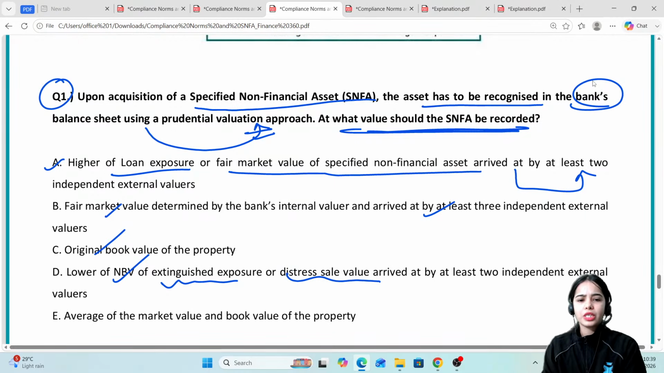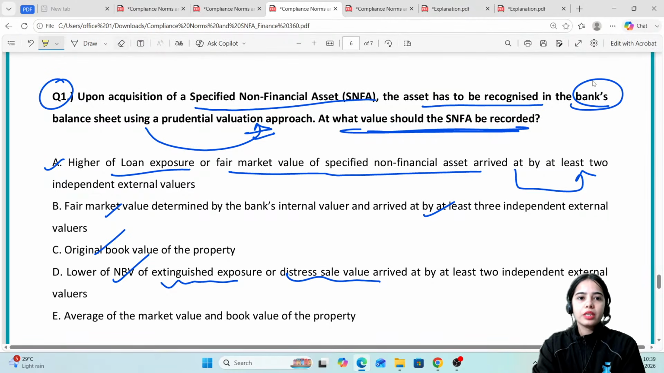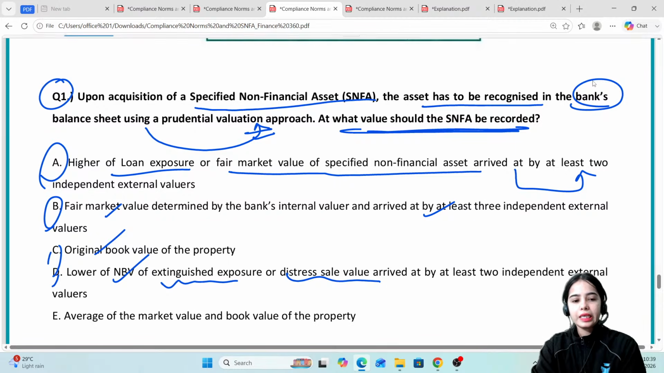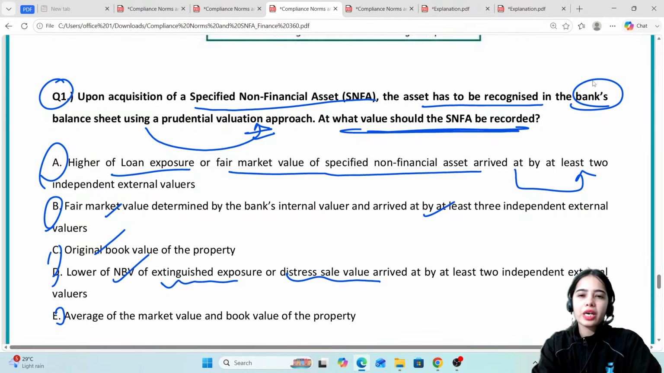So whichever option is correct, that you have to answer. Okay, so try to answer the correct option, out of A, B, C, D and E. Let's see how many of you are aware of how the SNFA should be recognized in the bank's balance sheet.